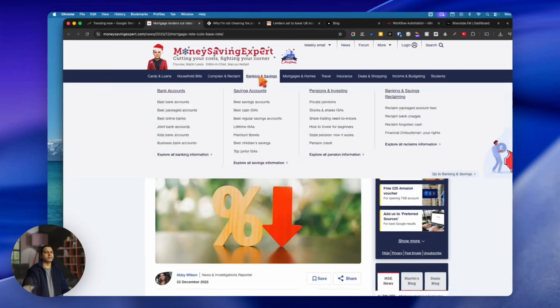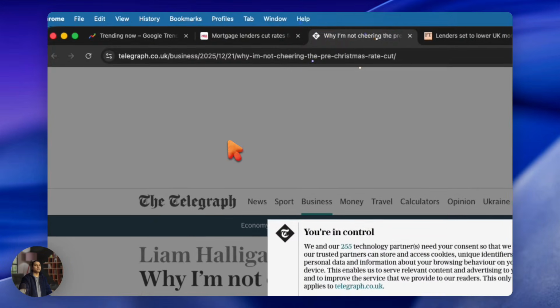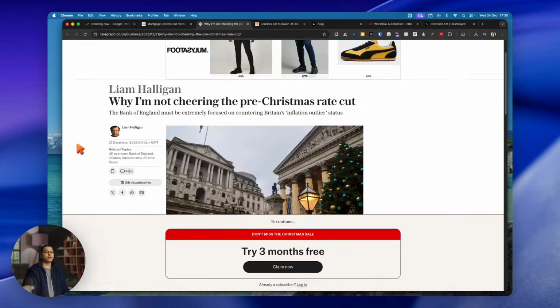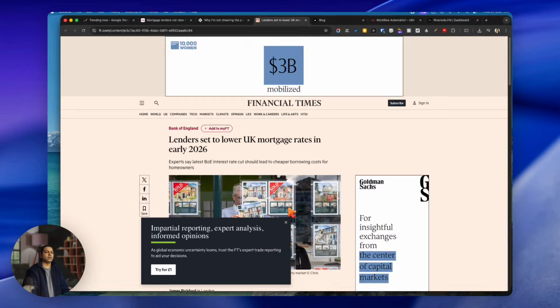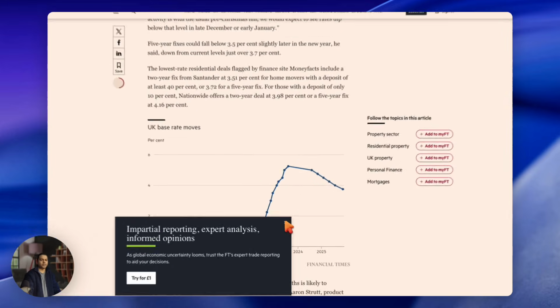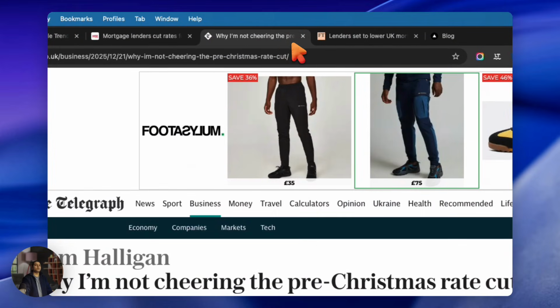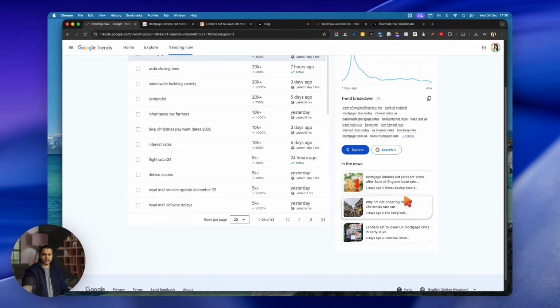One is from Money Saving Expert, which is quite a famous platform in the UK, and then the other one we have here is from the Telegraph, which is showing a paywall here, and then the third one is from the Financial Times, which is again showing a paywall. So now you can close down the ones which have paywalls in them and switch. Okay, so we got the articles now.